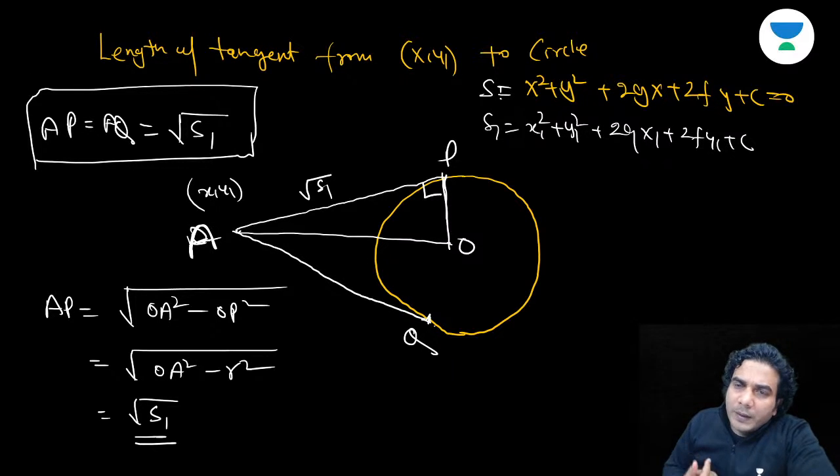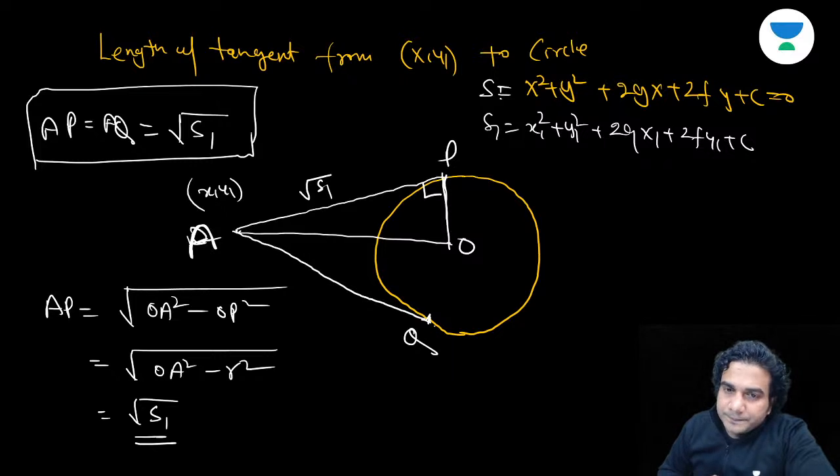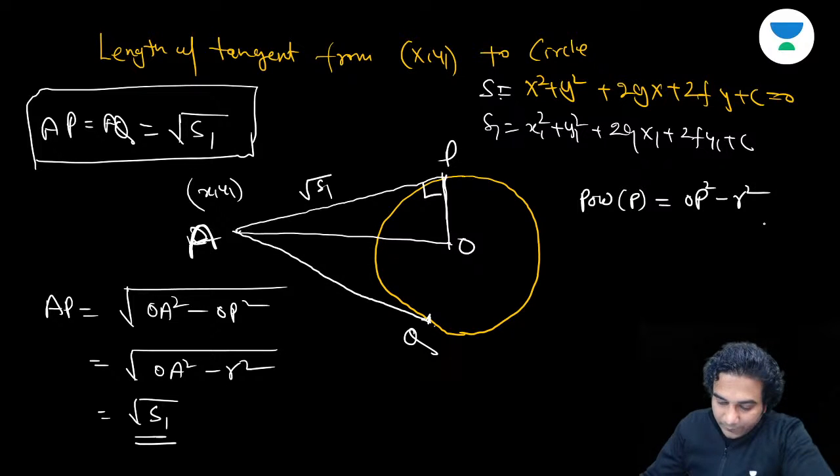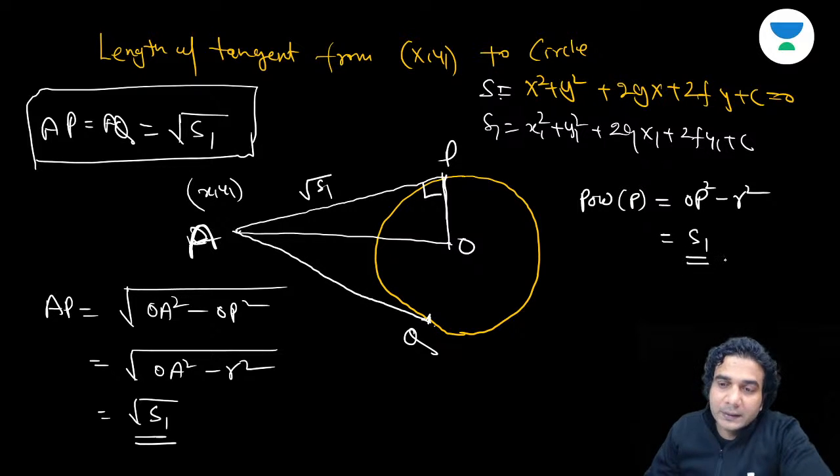Have I told you the power of a point? Power of a point with respect to a circle is OP square minus R square, right? I've told you this. So OP square minus R square is always S1. So power of a point is this, S1.